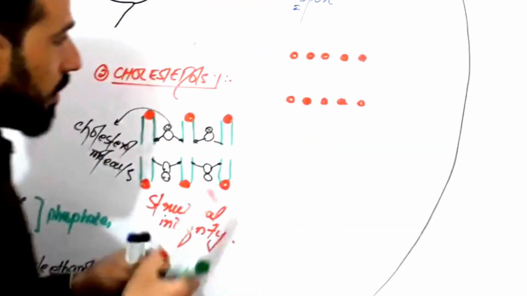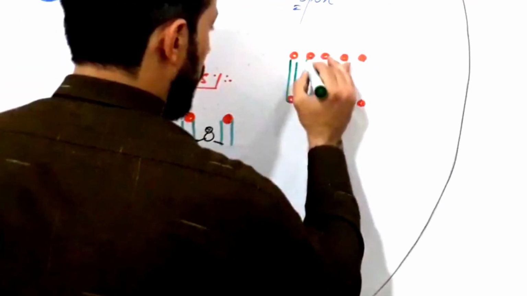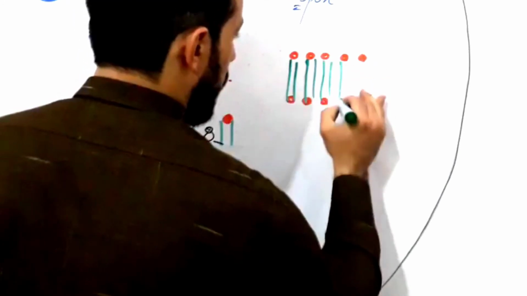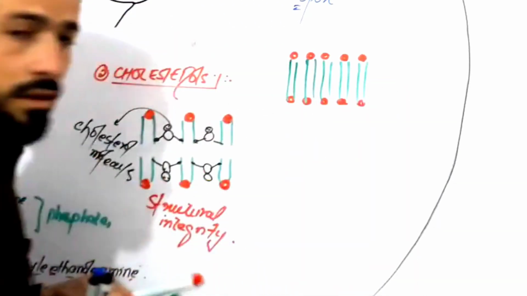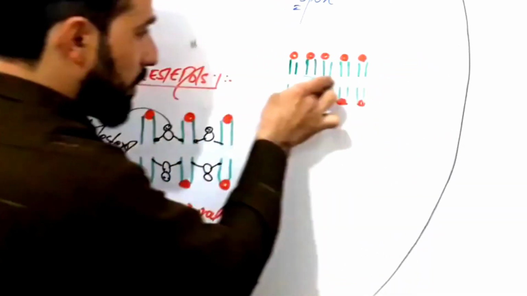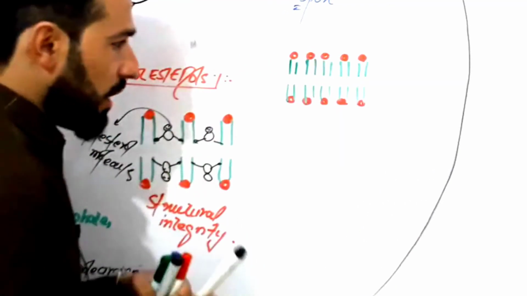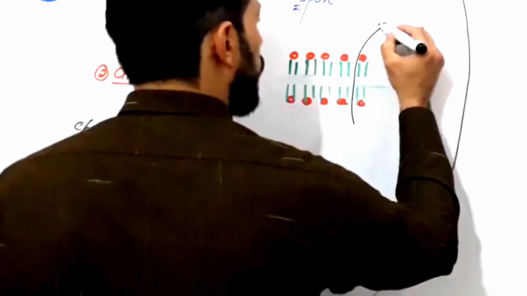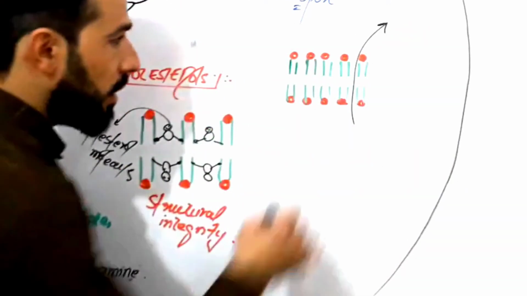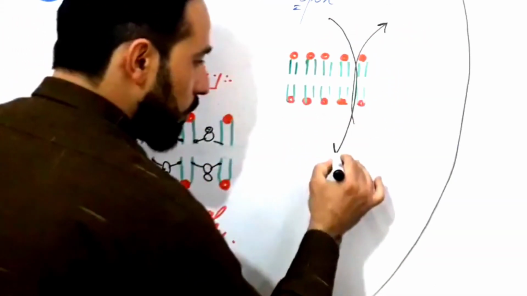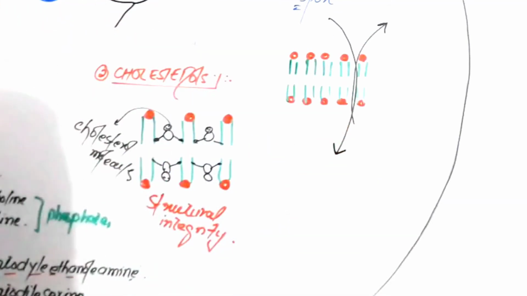Right? These are the lipids, okay, and this is the phospholipid bilayer, right? So what are the molecules which can easily move out through this phospholipid layer and which can easily move in through these phospholipid layers in order for transport?